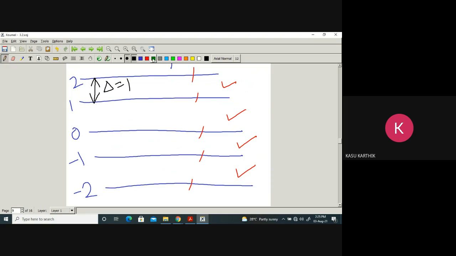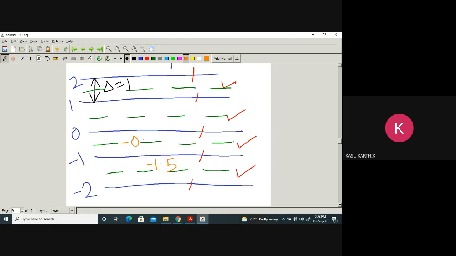Okay. Now, as I told you, what is the quantization level? It is the midpoint of the interval. In each and every interval, you draw the midpoint. They are called quantization levels. Here, what is the midpoint between minus 2 and minus 1? Minus 1.5. In this interval, what is the midpoint of minus 1 and 0?